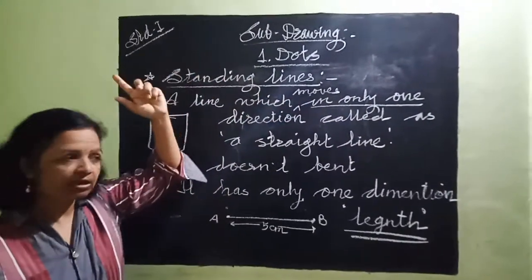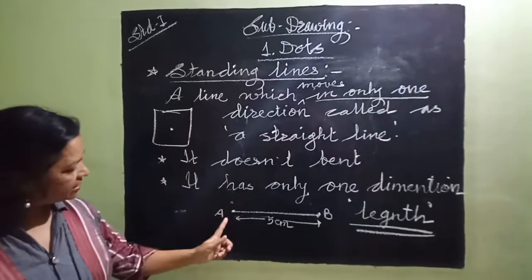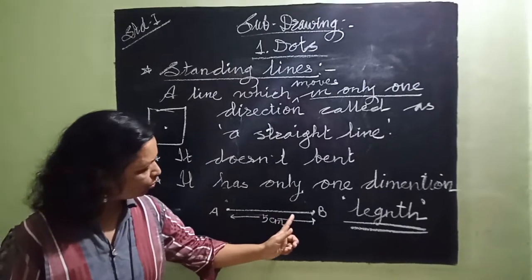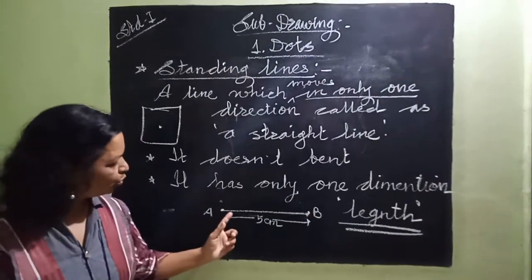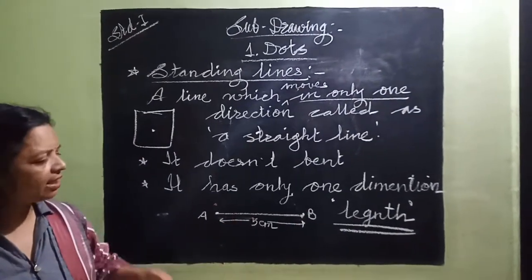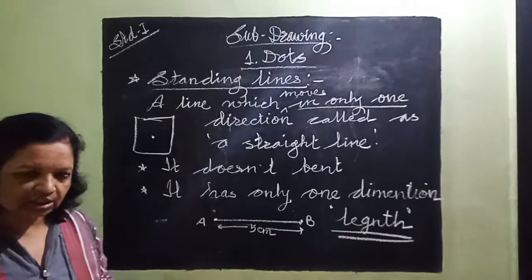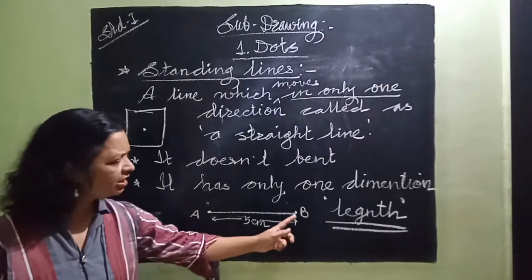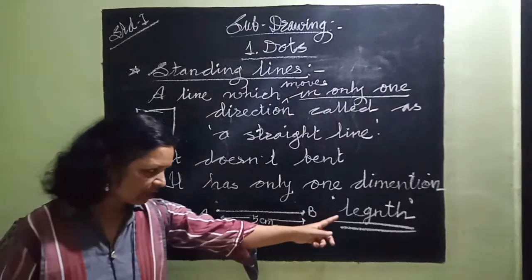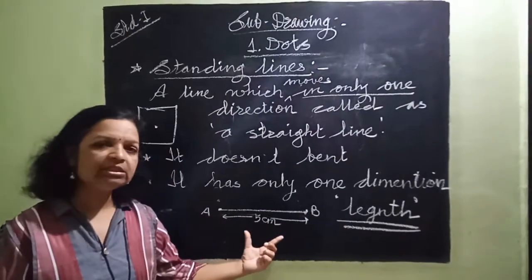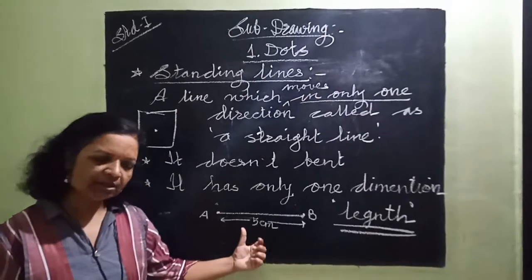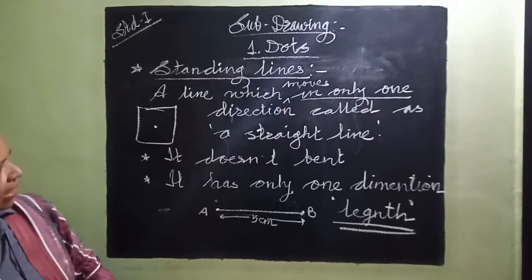A straight line means a line which moves in only one direction, shows only one direction of movement. It doesn't have any bend or curvature, so it is a straight line. It has only one dimension, length. We can measure this line in centimeter, meter, kilometer, like this. Understand? So simple a concept it is.